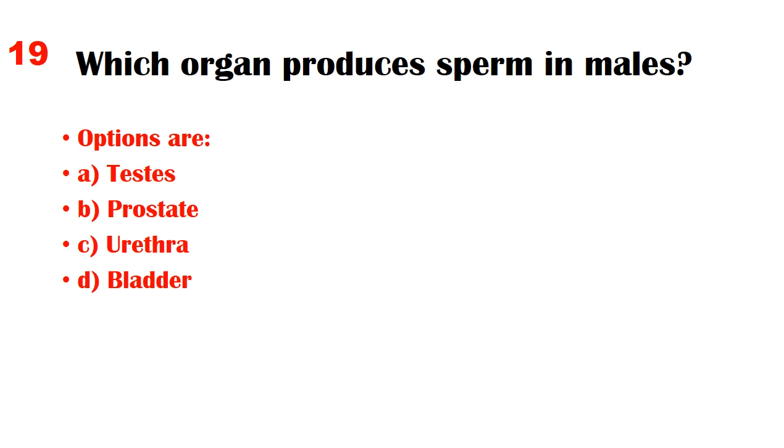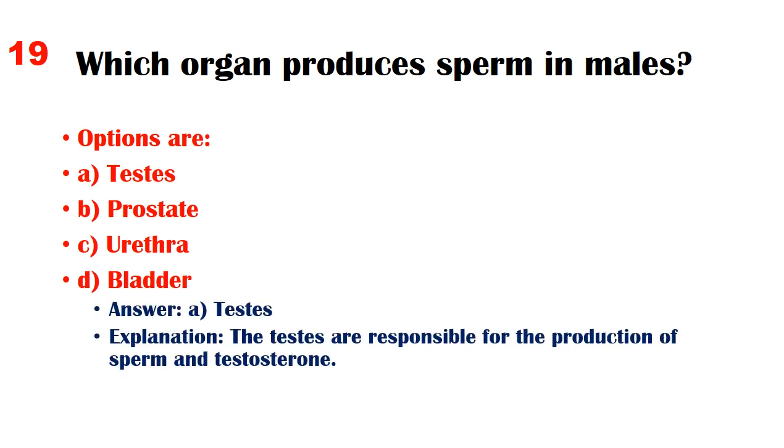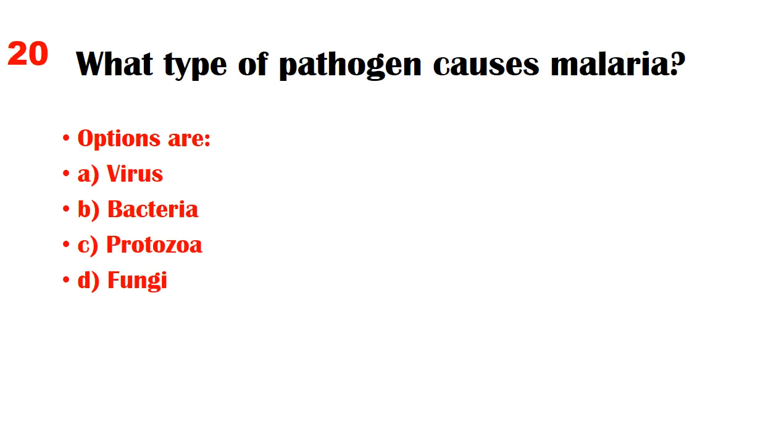Options are A. Testes, B. Prostate, C. Urethra, D. Bladder. Answer: A. Testes. Explanation: the testes are responsible for the production of sperm and testosterone. What type of pathogen causes malaria?